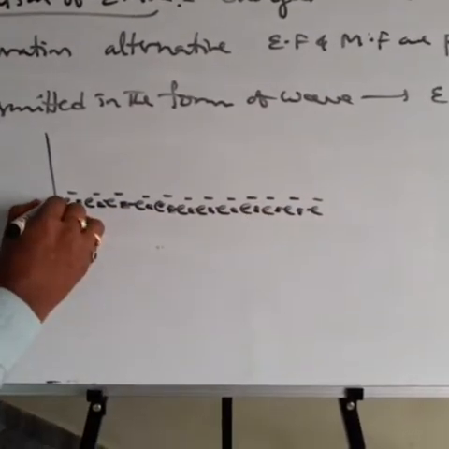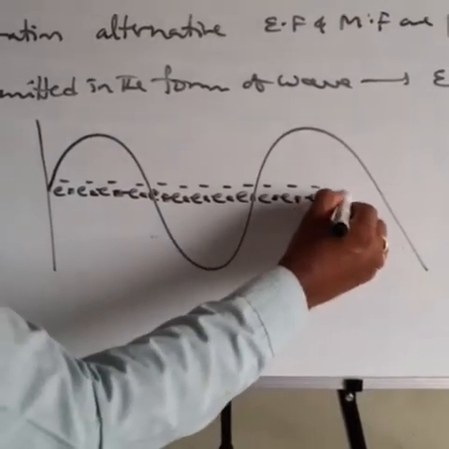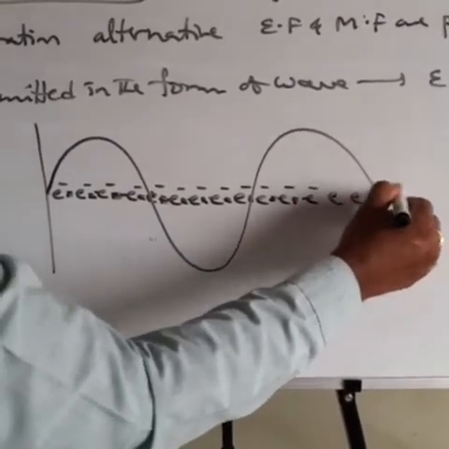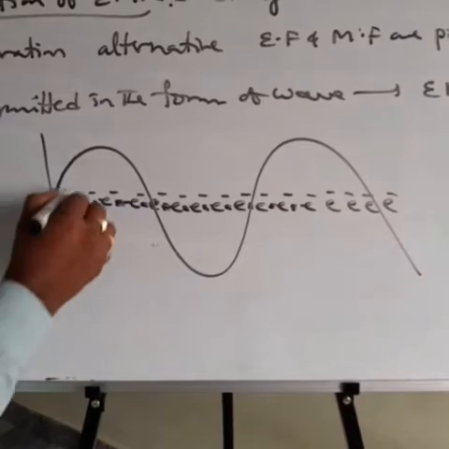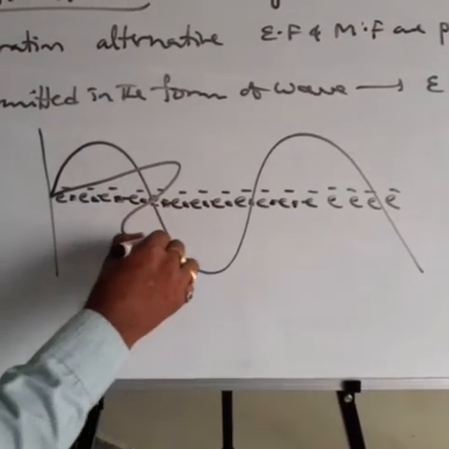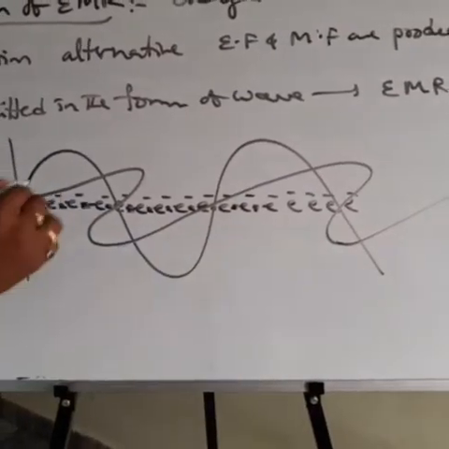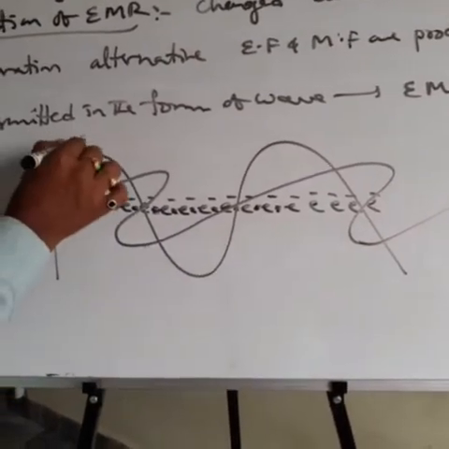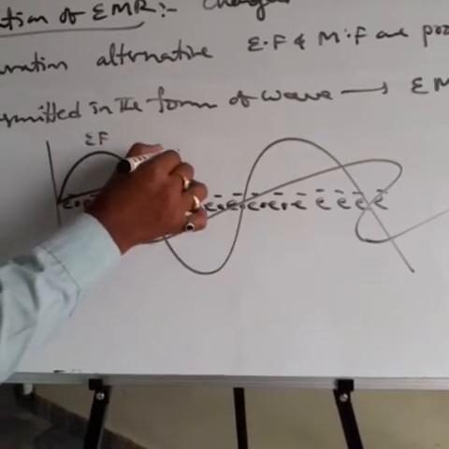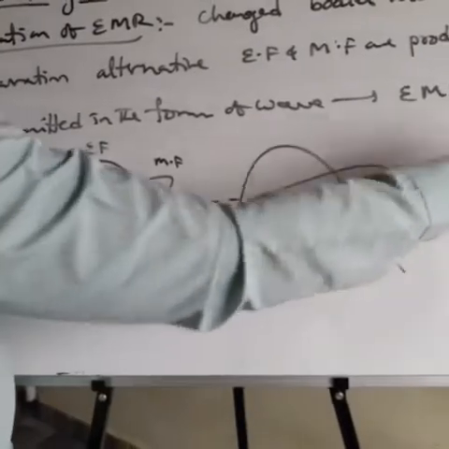It causes an alternating electric field, this is the electric field, and also a magnetic field is produced. Alternating electric and magnetic fields are produced and transmitted in the form of wave.